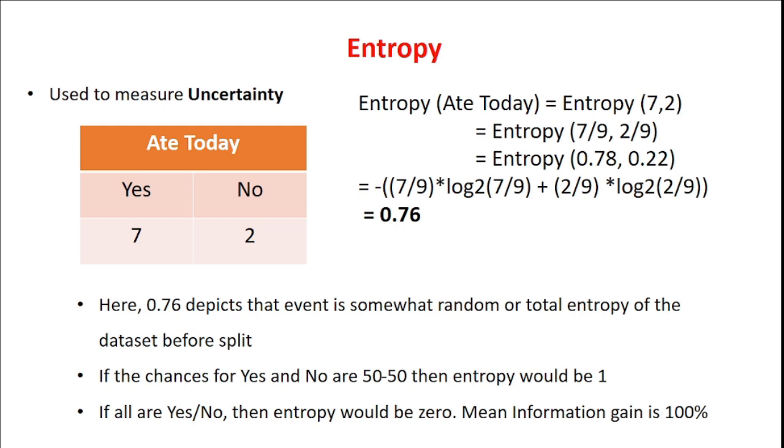You can consider an example. The number of members who ate today is 7 and those who didn't eat today is 2. How do we calculate the entropy? The total entropy in this case is 0.76.